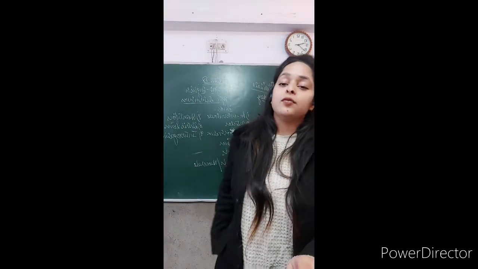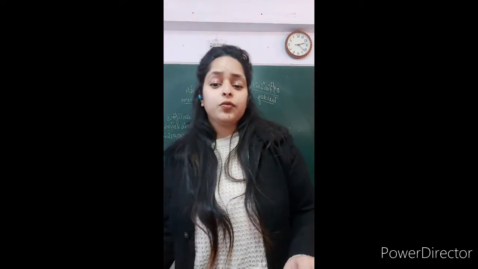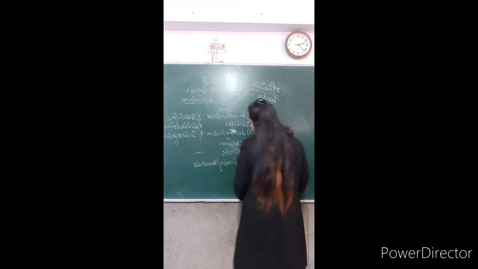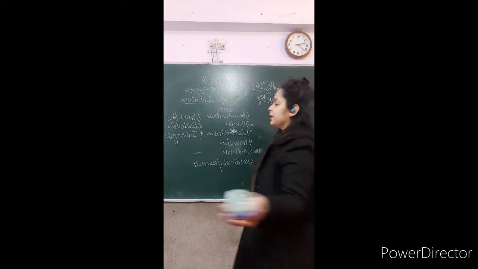Now, next we will have articles. Articles, we all might be studying since 4th class, or we can say 3rd class. A and the. Write down articles, and write down a and the.